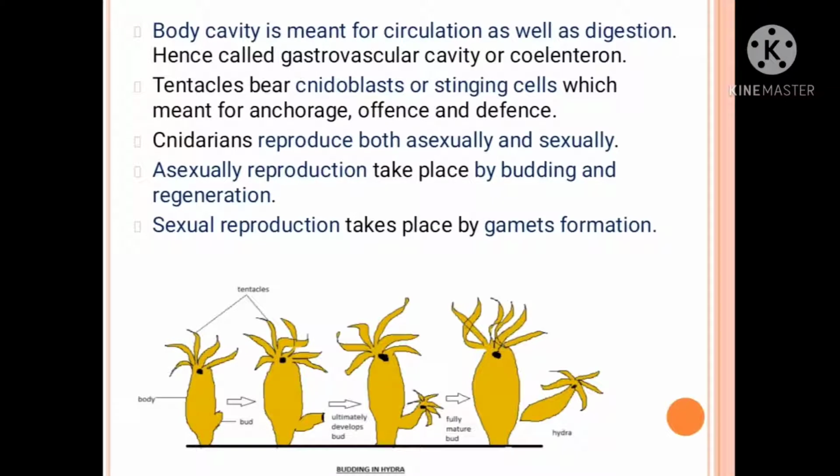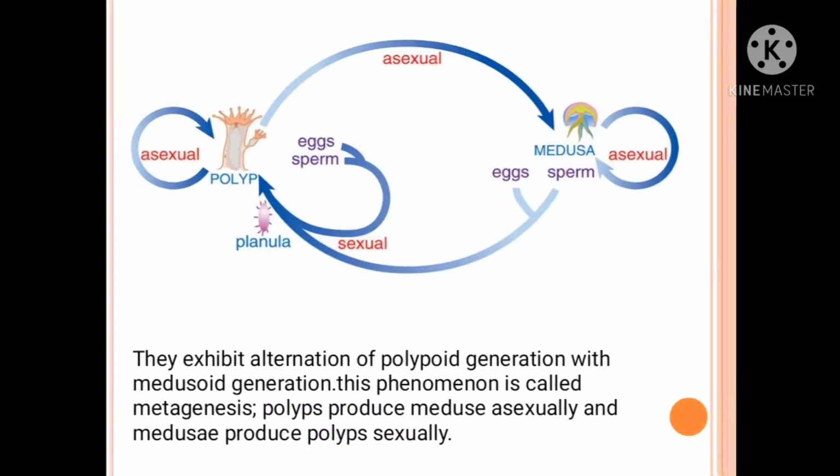The name itself gives information. Then sexual reproduction takes place by gamete formation. Sexual reproduction mostly takes place in Aurelia. They exhibit alternation of polypoid generation with medusoid generation. You can see in the diagram.